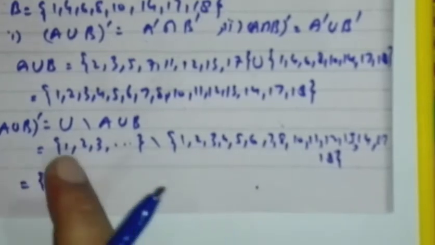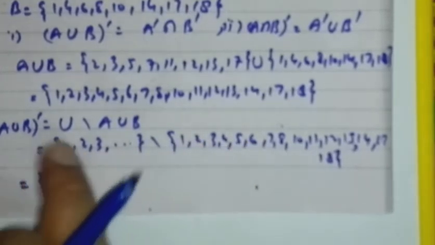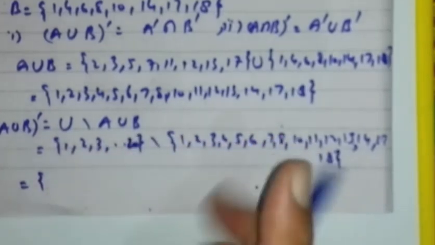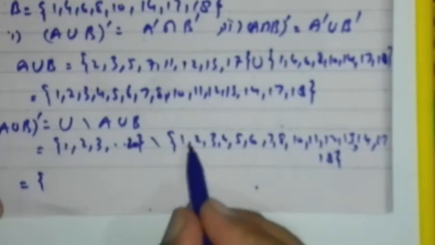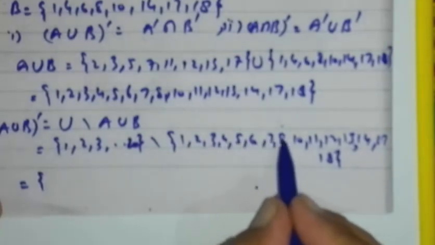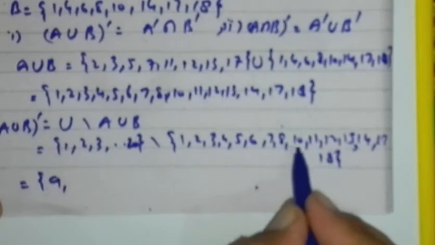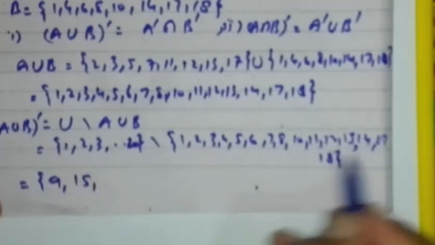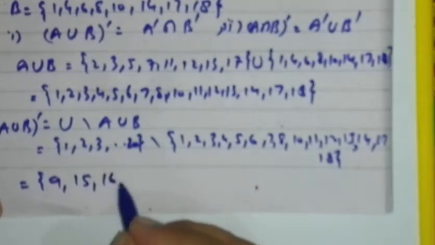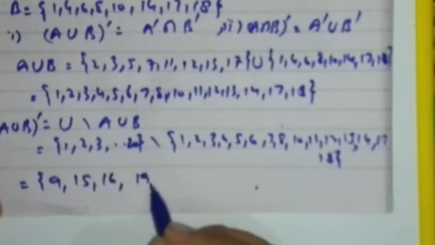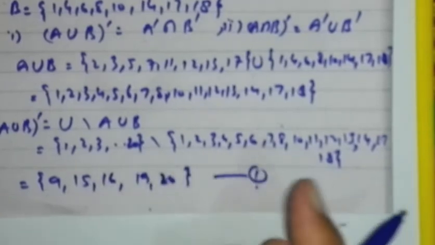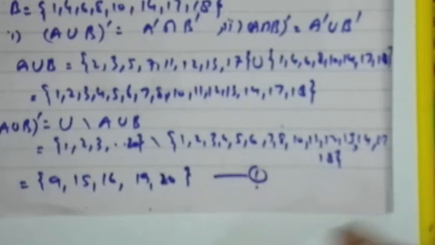Now U difference A union B means those elements of set U which do not belong to this one. So here 1, 2, 3, 4, 5, 6, 7, 8 are present. 9 doesn't belong here. 10, 11, 12, 13, 14 are present, 15 does not belong here, 16 also. 17, 18 are present. 19 and 20 are absent. Say this is 1.